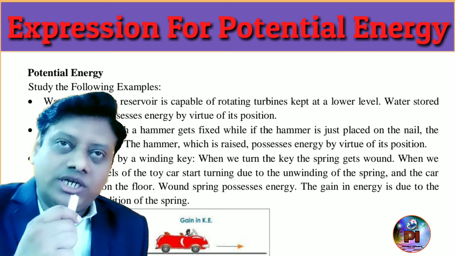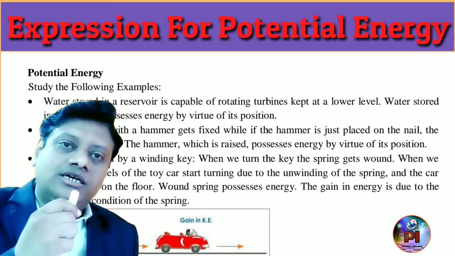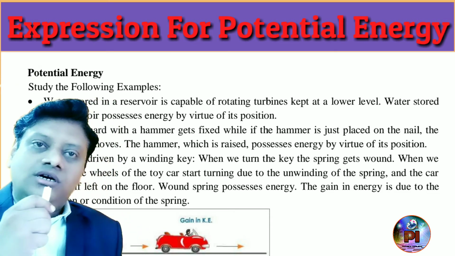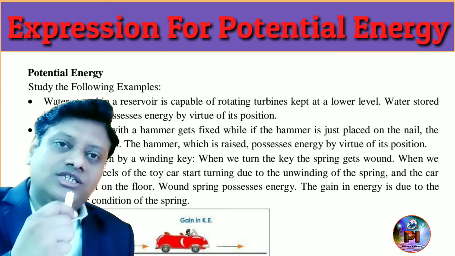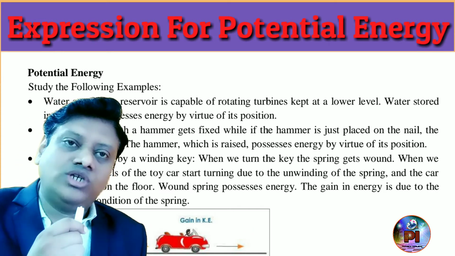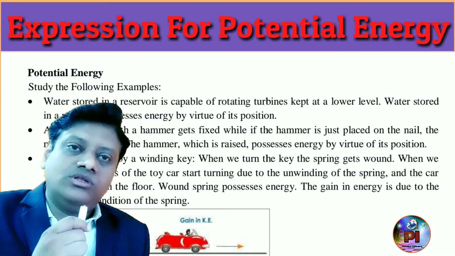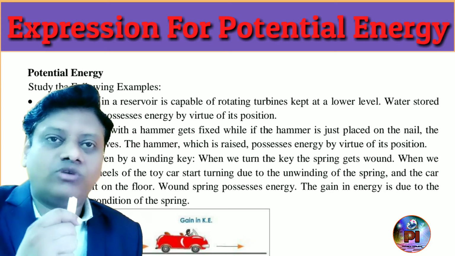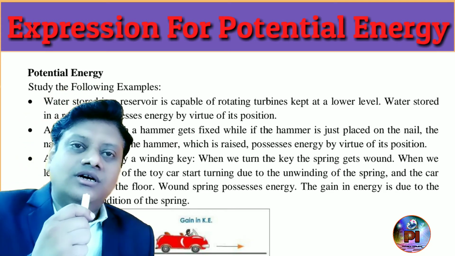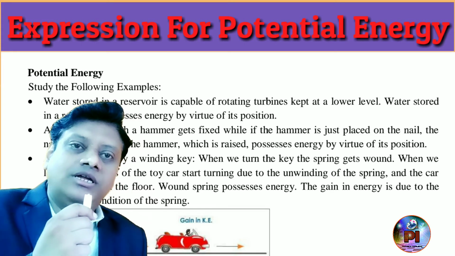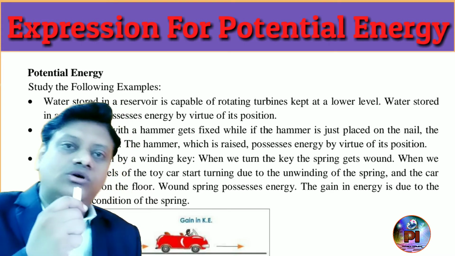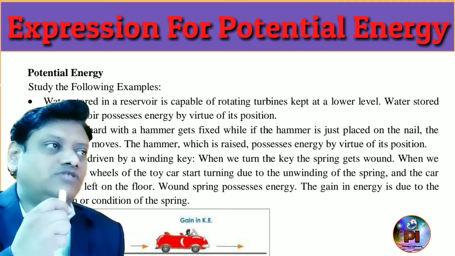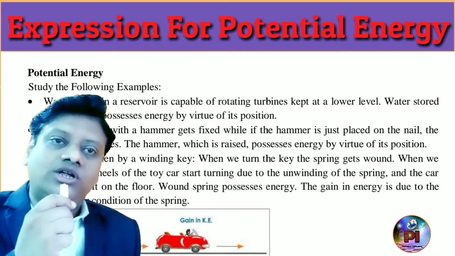Now, what is meant by position? Suppose a body is present at some height, like a stone kept at the top of a hill. In this case, the body will possess some amount of energy that will be called its potential energy. A table is kept on the floor, so it also has some potential energy because it is at some height from the reference level or from the center of the planet. Similarly, a book is kept on the table. The book is at some height with respect to the ground, so it also has potential energy. In this way, potential energy is the energy possessed by a body which is present at some height or position.